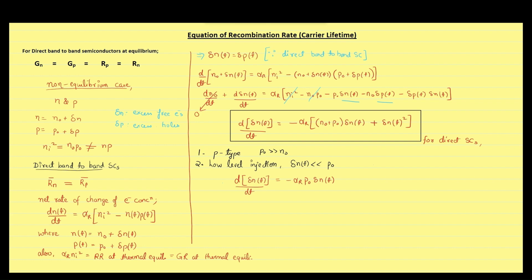We have ignored n naught, and since excess carrier concentration is significantly smaller than majority carrier concentration, we have ignored the square of free electron concentration also.